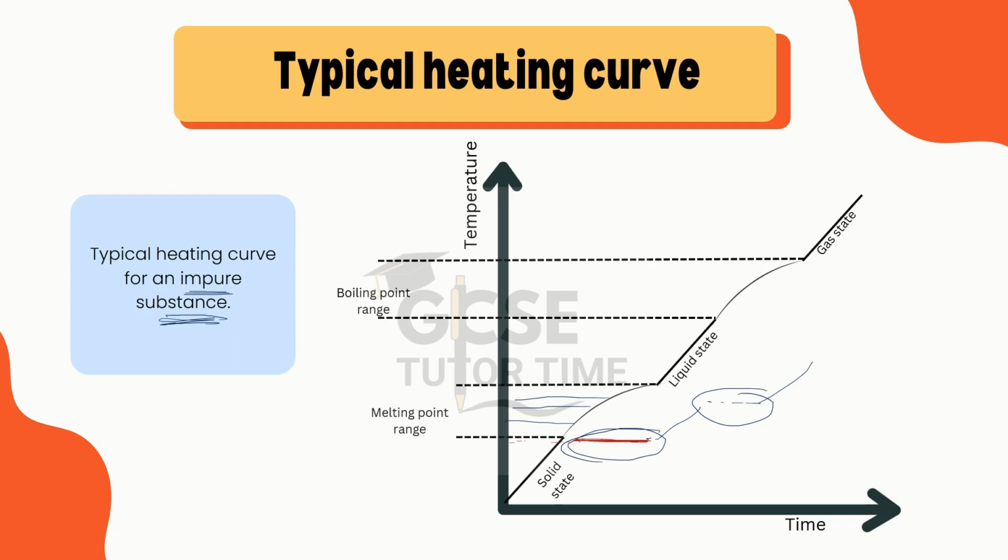In an impure substance, time is also increasing and the temperature is also increasing. So there is a range of melting and boiling point for an impure substance.